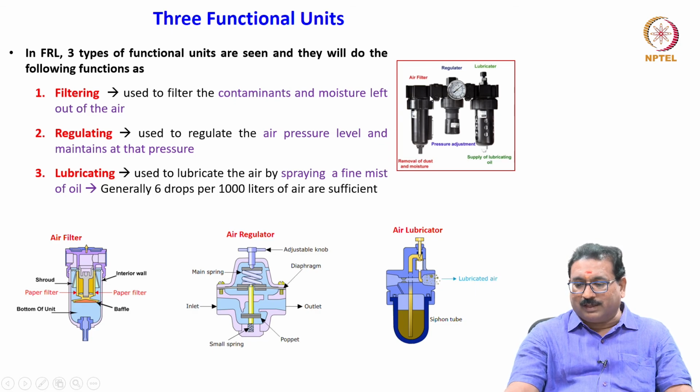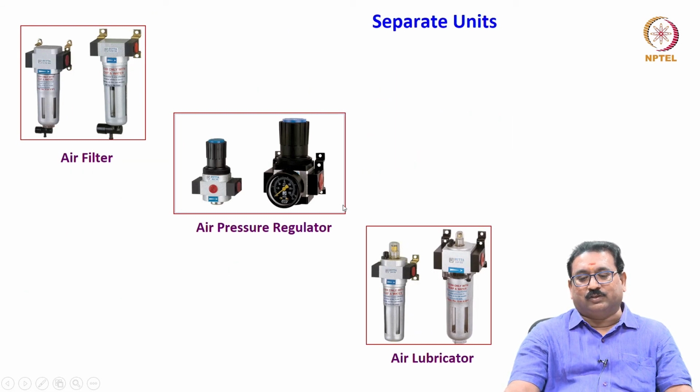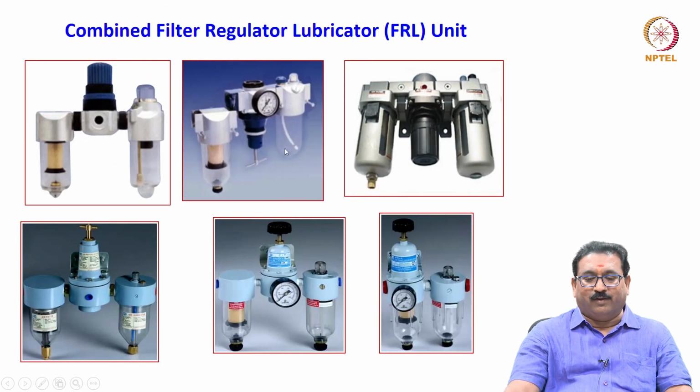These are separate units: air filter, regulator and lubricator, or they are available individually also. You will see here separate units are also available. This is the regulator. Set whatever pressure you require, or the combined units are also available in the market, which is known as an FRL unit.